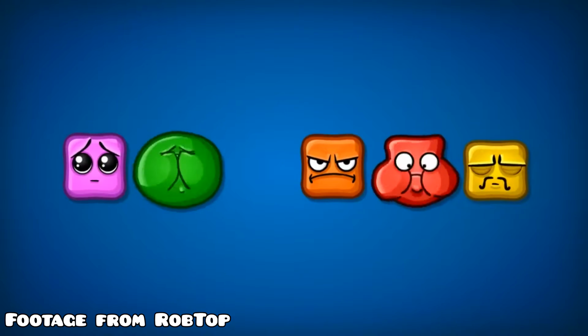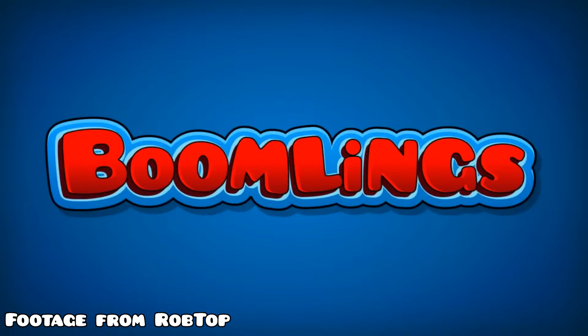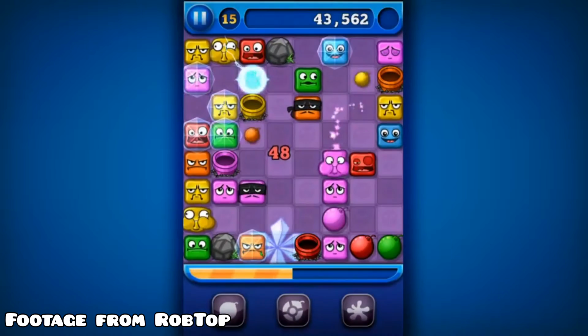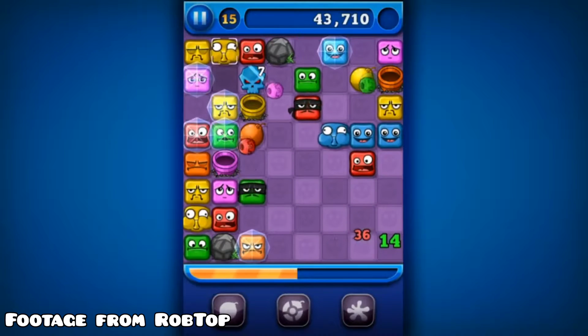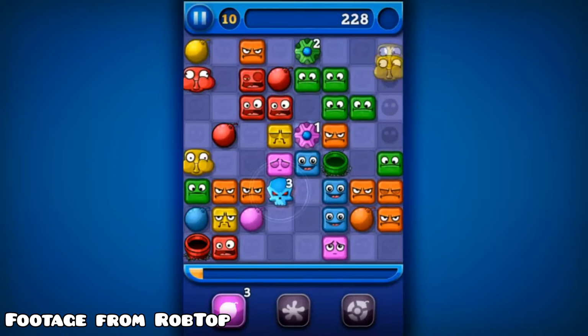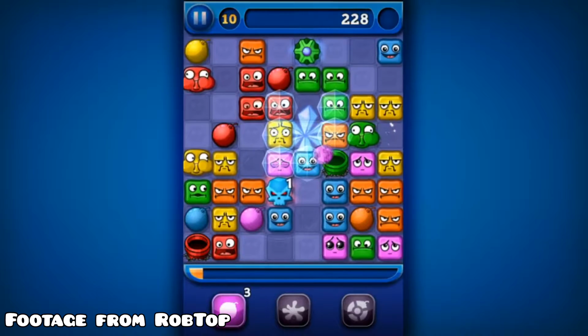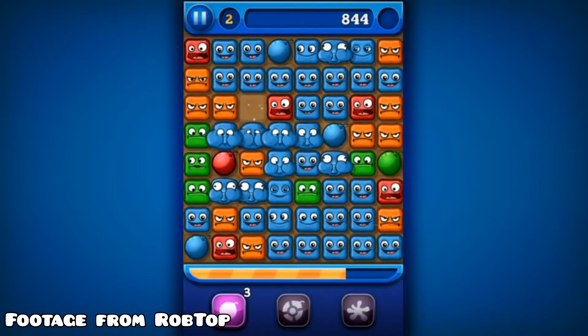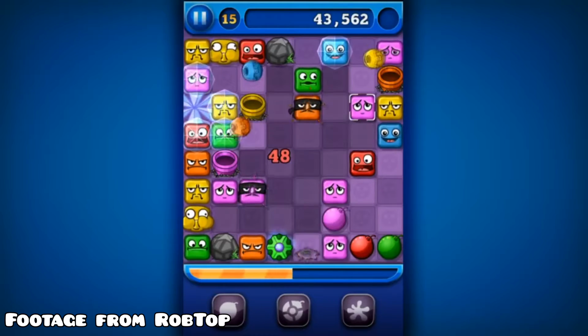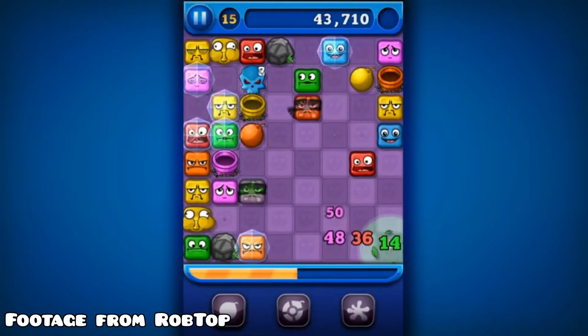The next game he made was Boomlink in 2012, probably the most popular Rob Top game that isn't Geometry Dash to this day. Mainly because if I had to guess, it's the one where Rob Top ripped the most stuff from to put into Geometry Dash. This was around the time Rob Top got into the puzzle game genre, but the concept of Boomlink was very simple. Make the colored blocks line up to pop them, similar to Candy Crush. Of course, it gets way more complicated after that, though.